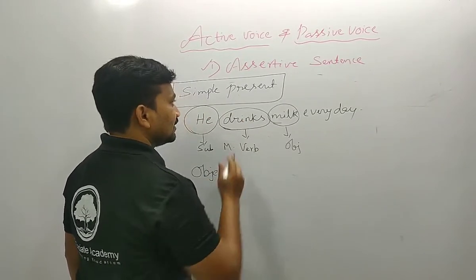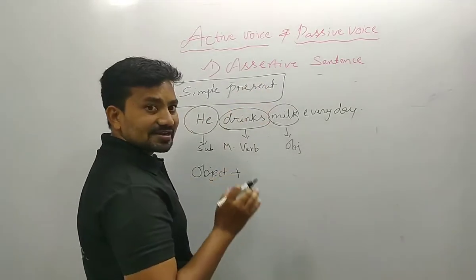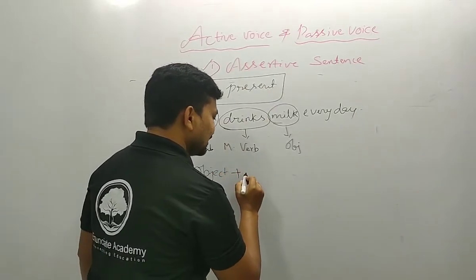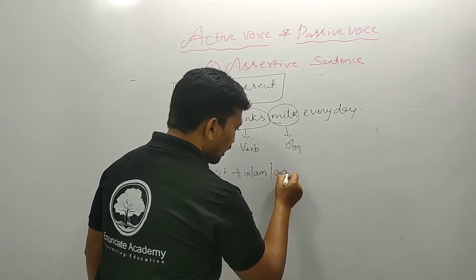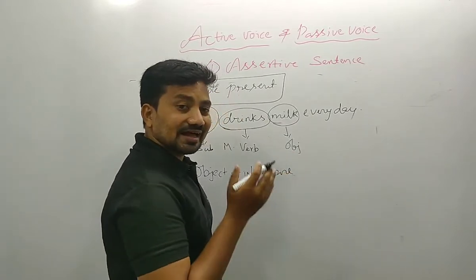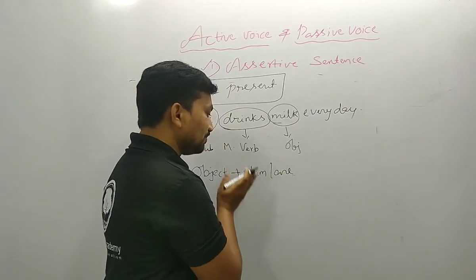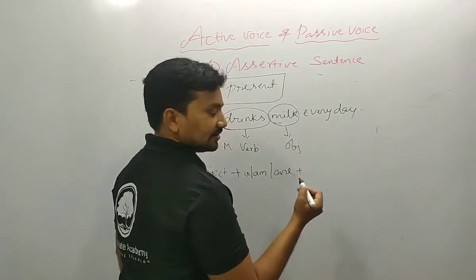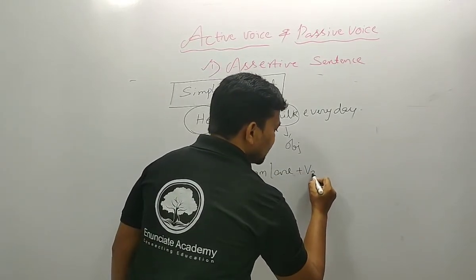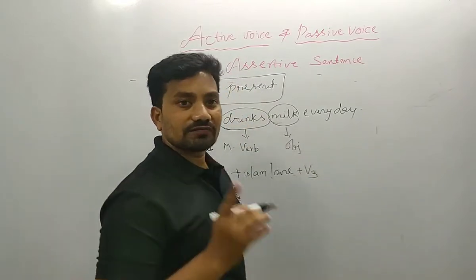Then next, it is the simple present. That's why you have to mention is, am, are. This is the helping verb you should mention after the object. Then next, we should convert the verb to the third form.